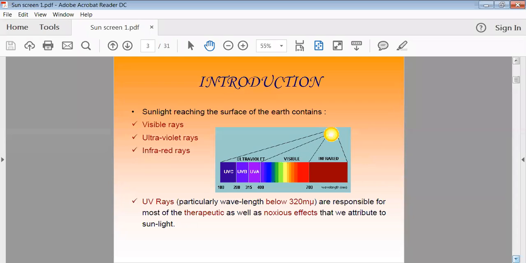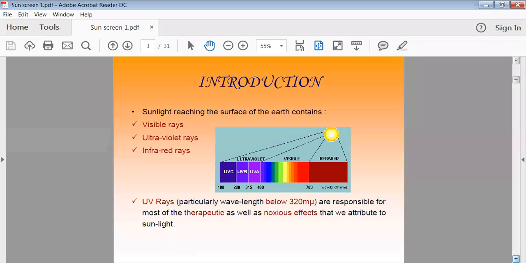Now, in the beginning, we'll see the harmful rays, or the types of rays which are coming from the sun. Generally, sunlight reaching the surface of the earth contains different types of rays: visible rays, ultraviolet rays, and infrared rays.